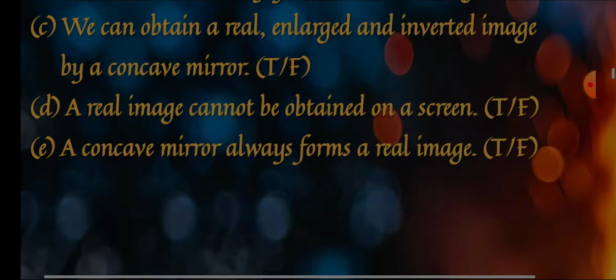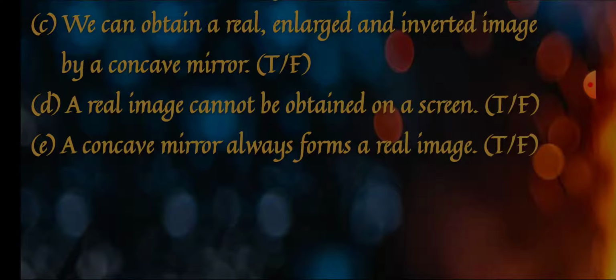Moving to the next: we can obtain a real, enlarged and inverted image by a concave mirror. Real, enlarged and inverted. Let's remind concave: its reflecting side is inward. It will give you enlarged and diminished both, depending on the distance between the object and the mirror.